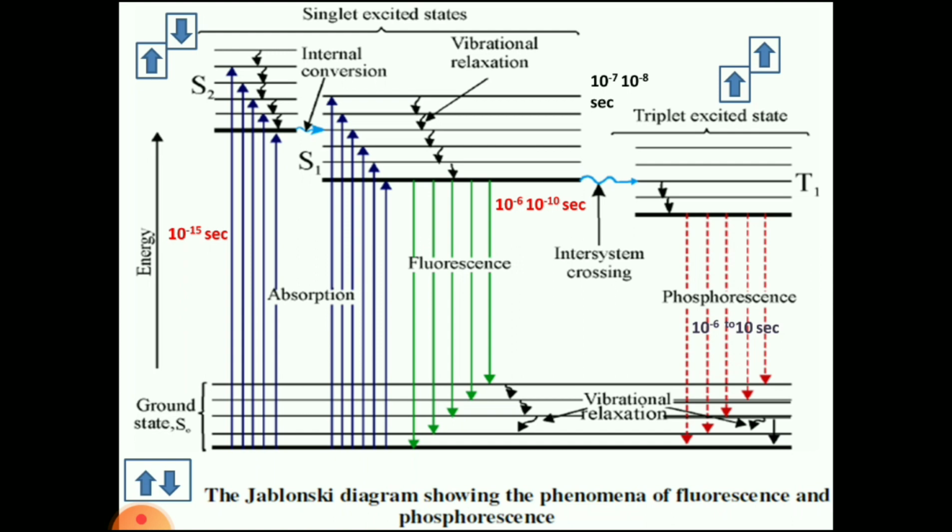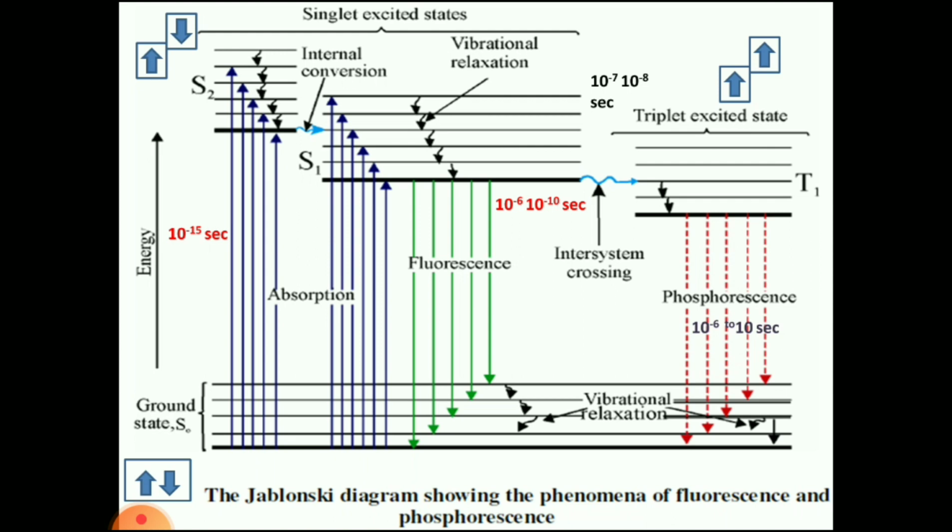As they are unstable, they return to the ground state. During this process, they don't emit any energy. The entire absorbed radiation is lost as collisional deactivation. So here we are not getting anything. That's why we call it a radiationless process. No light is emitted here.